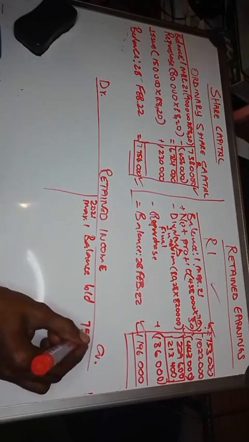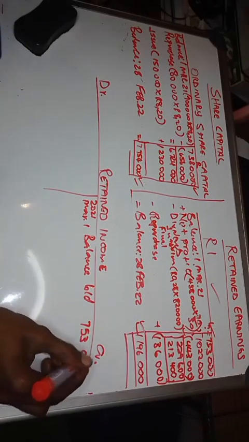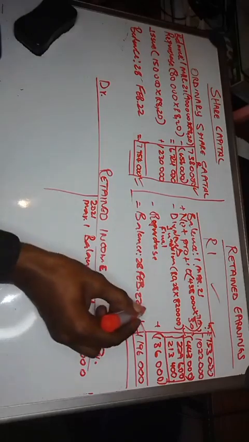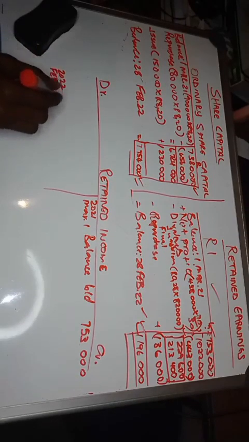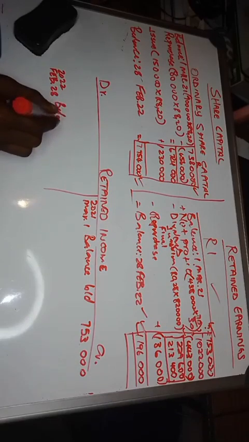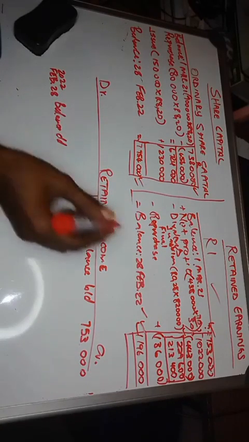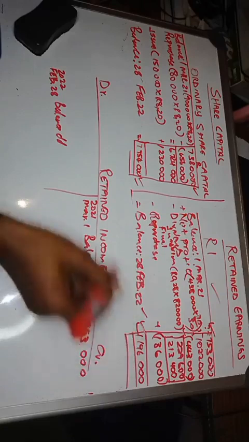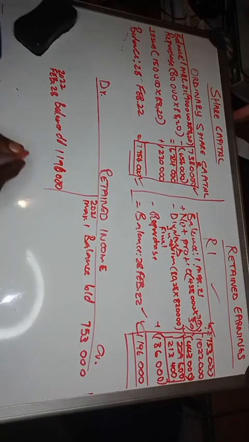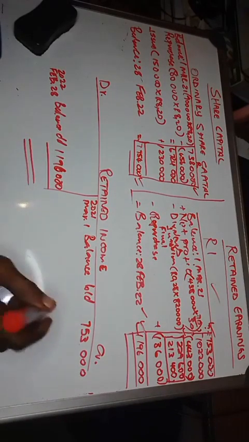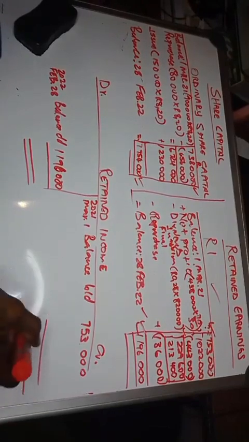It's 753,000, right? You've got your closing balance, and therefore it means you can write here 2022 February 28 balance CD. How much was it? The balance CD is 1,196,000, right? And then you will have your total here, and then you'll have a total here.